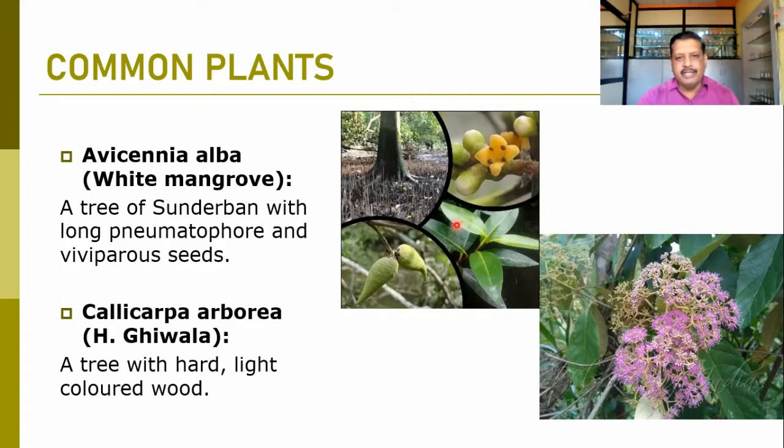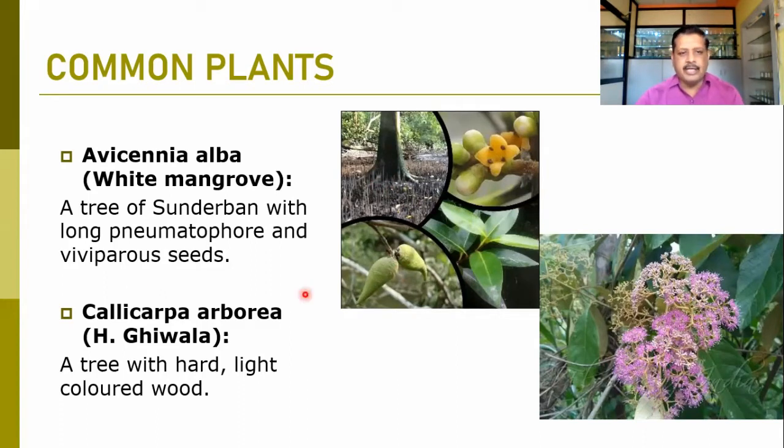This is Avicennia alba, which is called the white mangrove. Creamish colored flowers are there. It is a Sundarban tree, it can appear in marshy land, with long pneumatophores. The viviparous seeds are observed here. Here at the ground you can find this is all marshy land where these breathing roots are there. So pneumatophores are the typical characteristic of these mangrove plants.